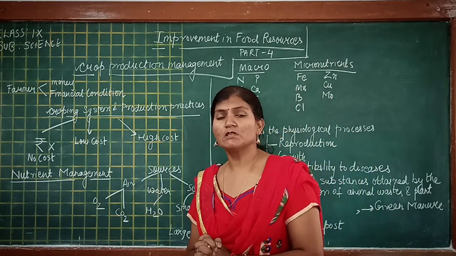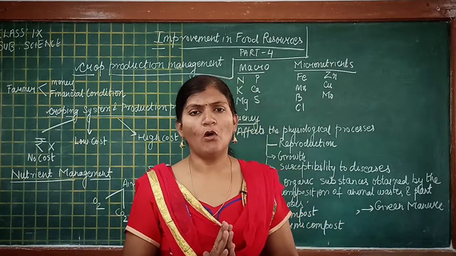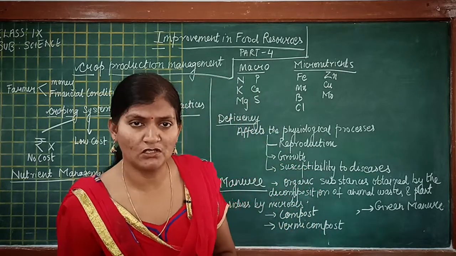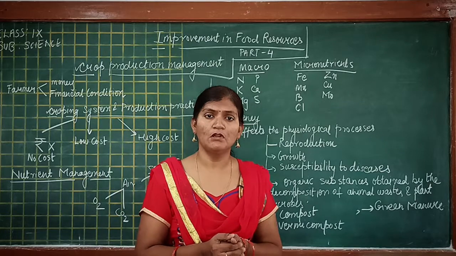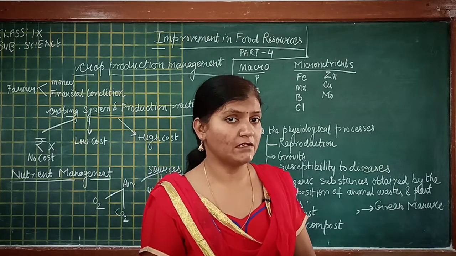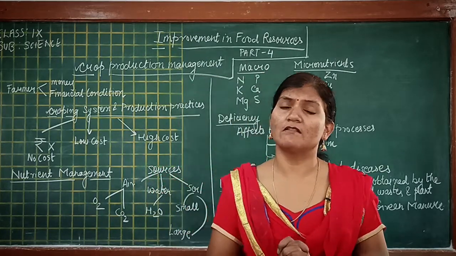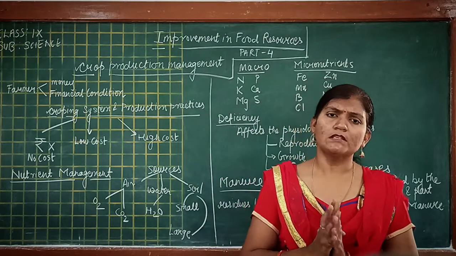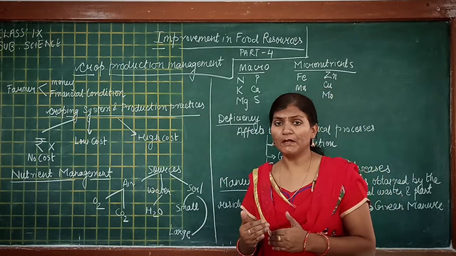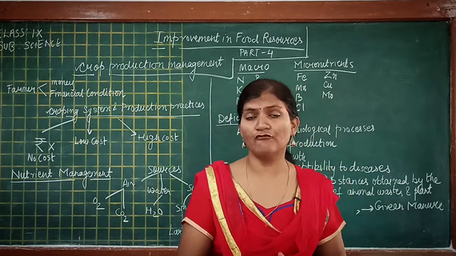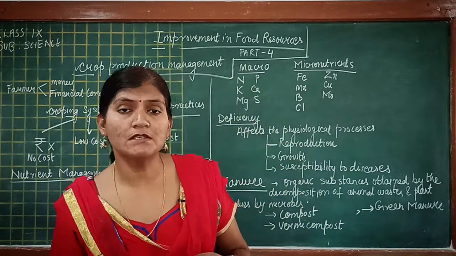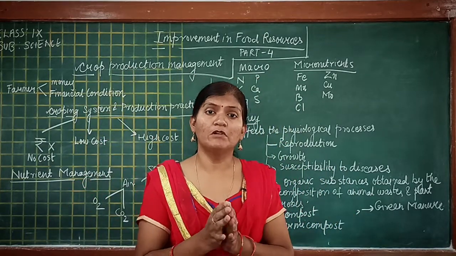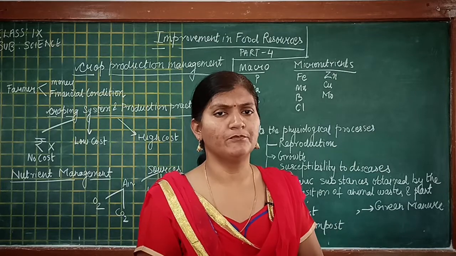Now, all the farmers in India are not rich. There are poor farmers also. Farmers are of middle category also, and some farmers are rich. So it totally depends on the farmer's income from agriculture, how much input the farmer gives to the agricultural field.